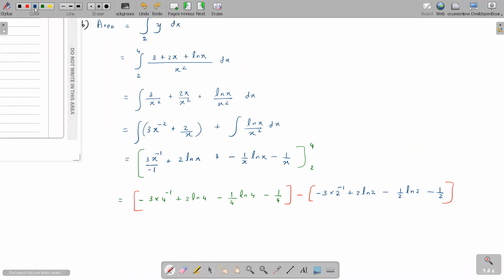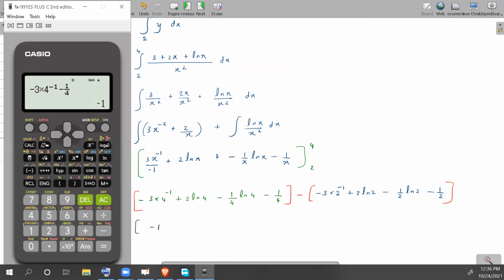Then 2 ln 4 minus 1 over 4 ln 4 is like 2a minus 1/4 a, because both are the same thing. So 2 minus 1 over 4 is 7 over 4.